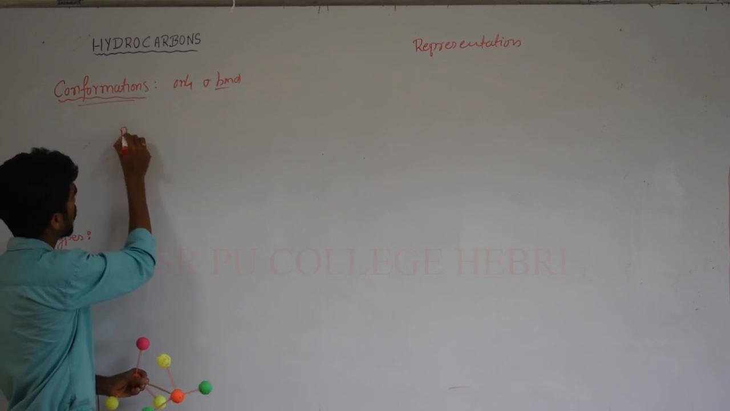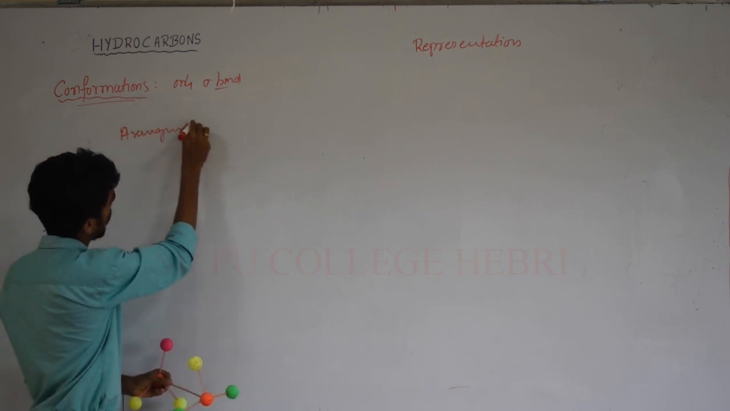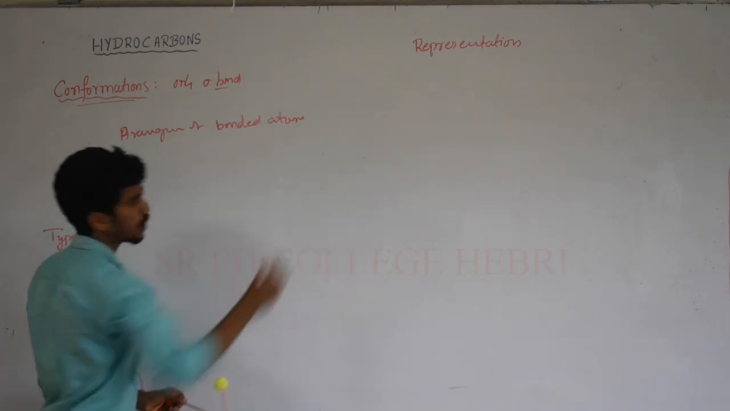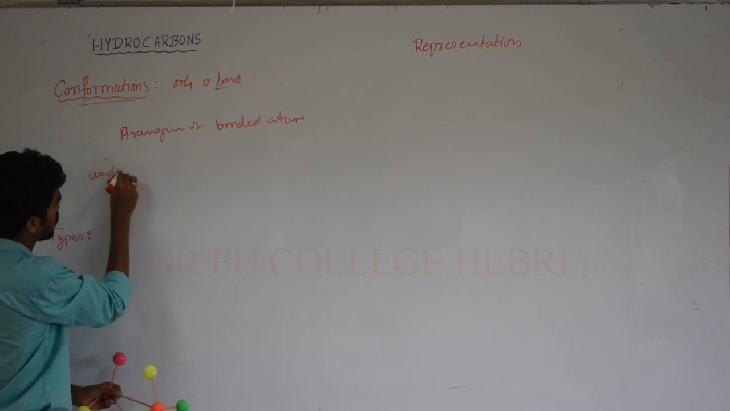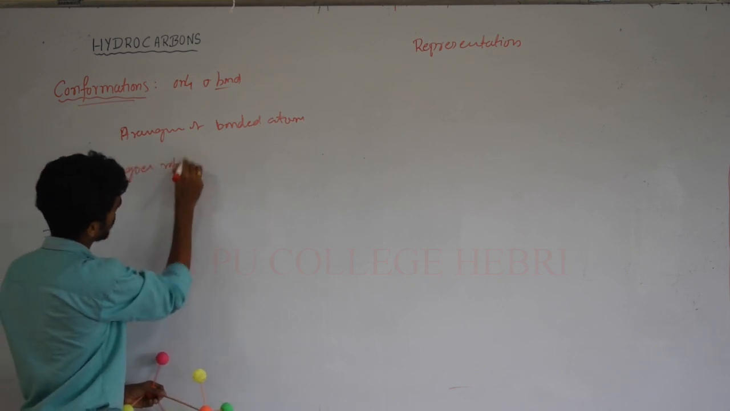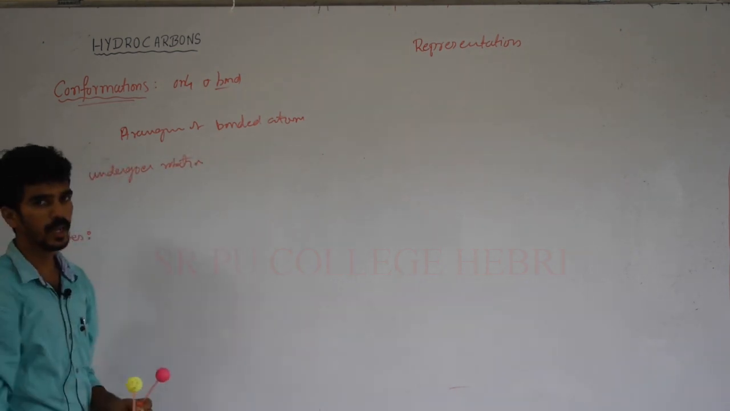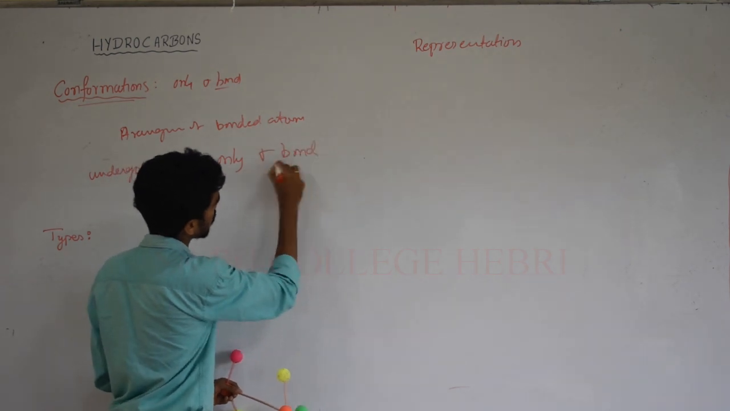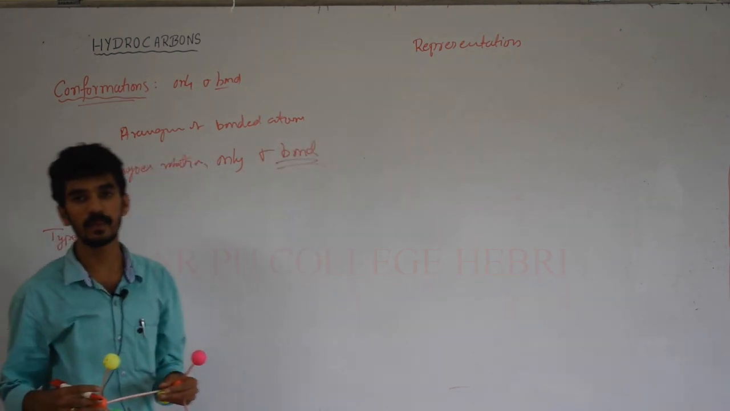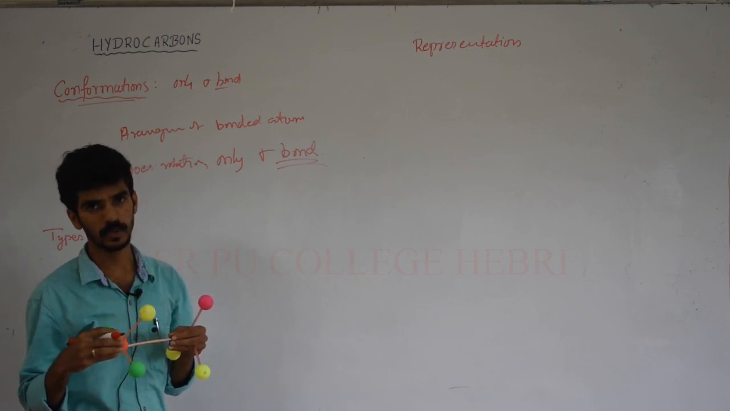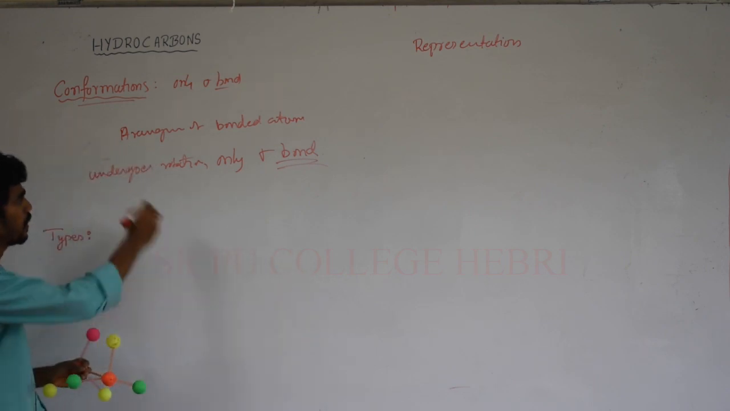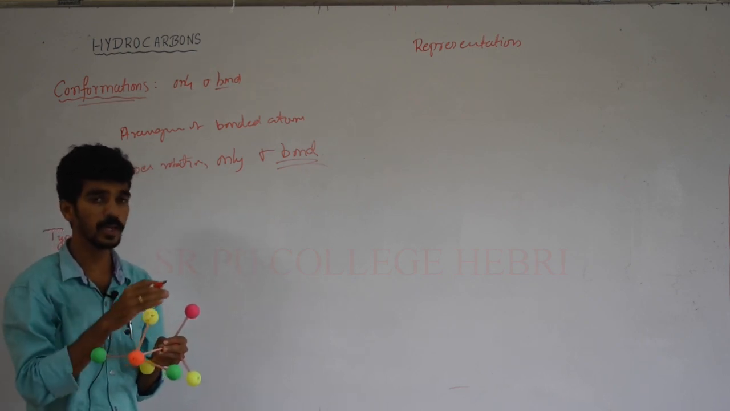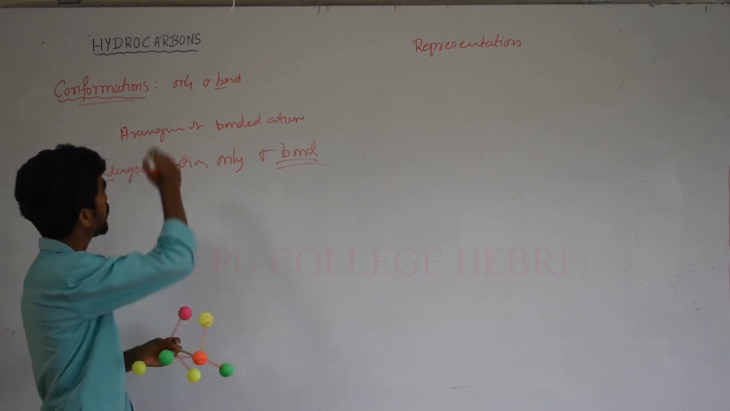Okay, arrangement of bonded atoms undergoing rotation, that we can call a conformation, and which is only for sigma bonds, not for pi bonds. If the compound has a C-C sigma bond, it will undergo rotations, and those are called conformations. Free rotation is possible only in a sigma bond, and its purpose is to reduce the particular strain or hindrance to get a particular geometry.